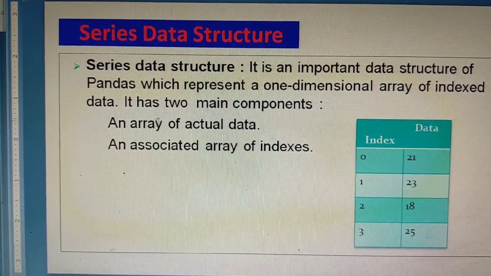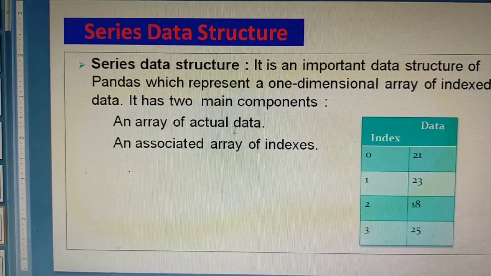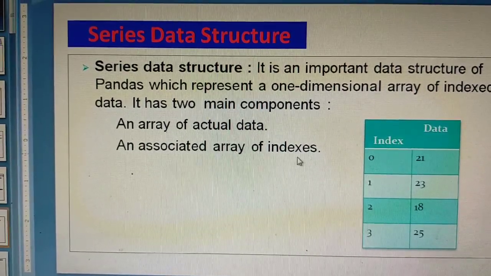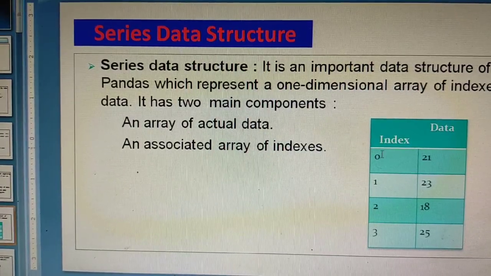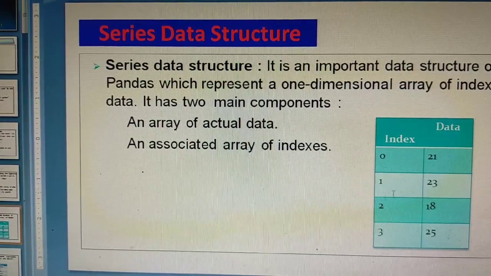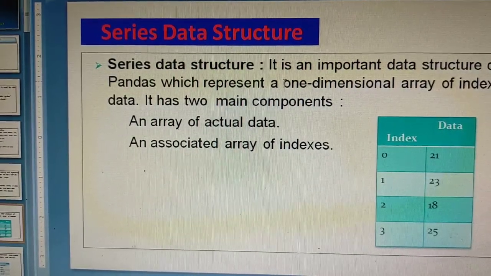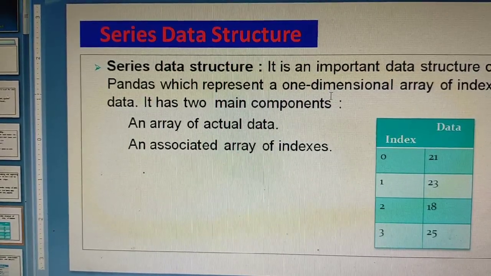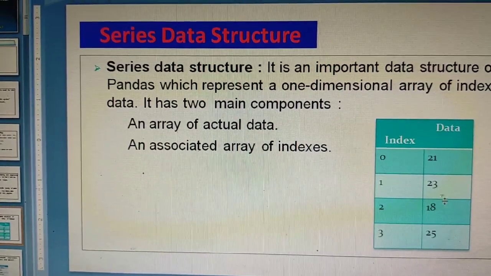It has two main components: an array of actual data and an associated array of index. So this is the array of the actual data and this is the associated array of index. So this is the series data structure, where data is organized or arranged in one row or one column.